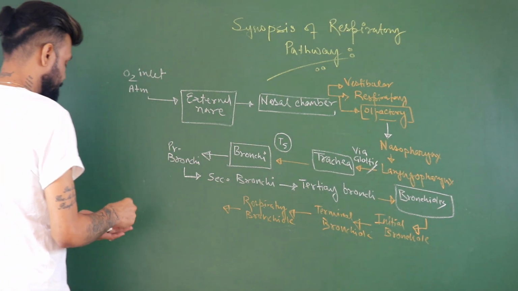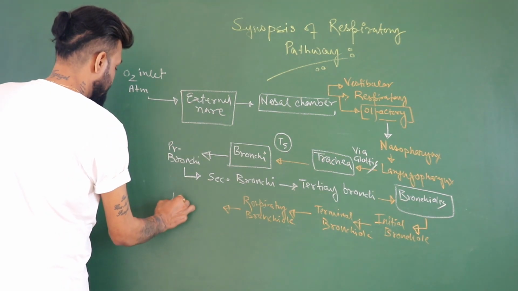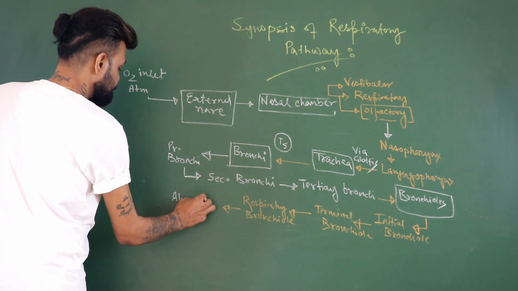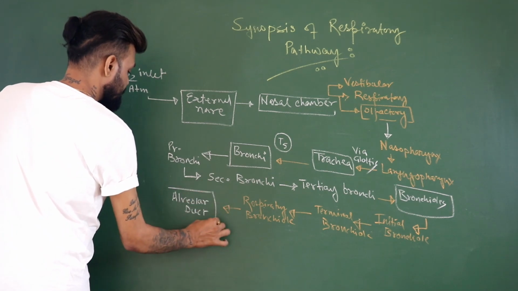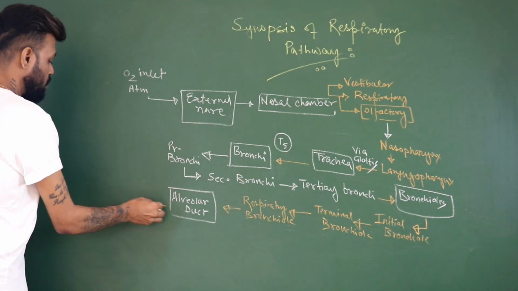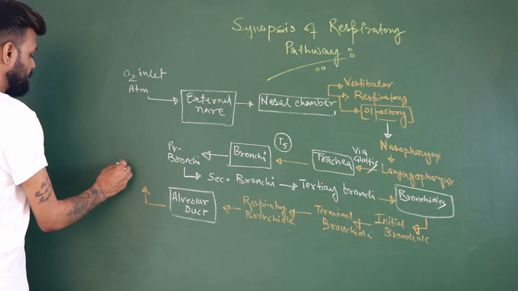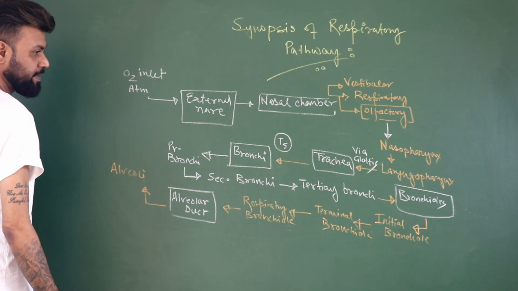So after the respiratory bronchiole, the oxygen will go inside the alveolar duct and from the alveolar duct, it will go towards the alveoli.